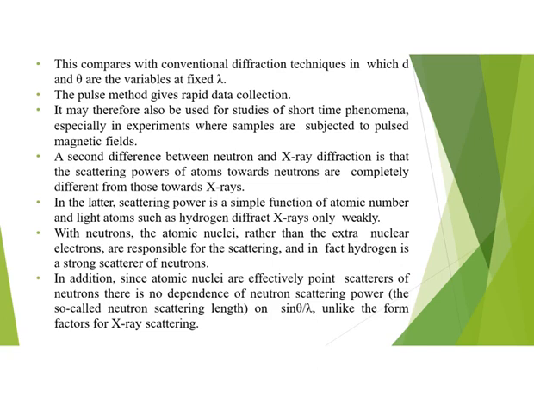In the case of X-ray diffraction, the scattering power is a simple function of atomic number, and light atoms such as hydrogen diffract X-rays only weakly. While in the case of neutrons, the atomic nuclei rather than the extranuclear electrons are responsible for the scattering, and in this case, hydrogen is a strong scatterer of neutrons. In addition, since atomic nuclei are effectively point scatterers of neutrons, there is no dependence of neutron scattering power on sine theta by lambda, unlike the case for X-ray scattering.